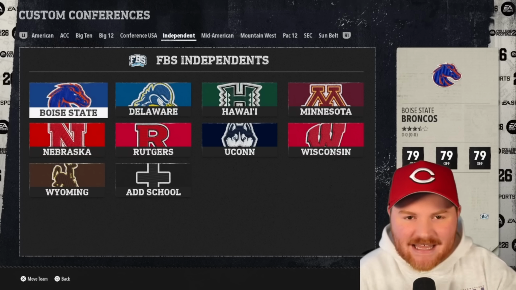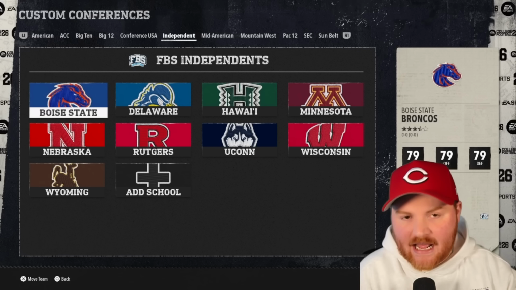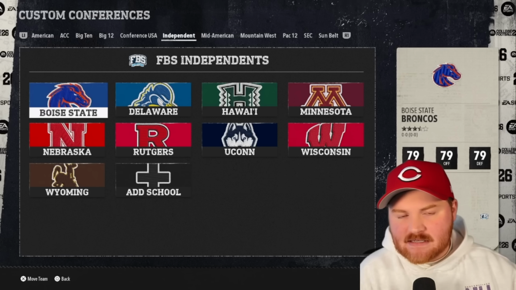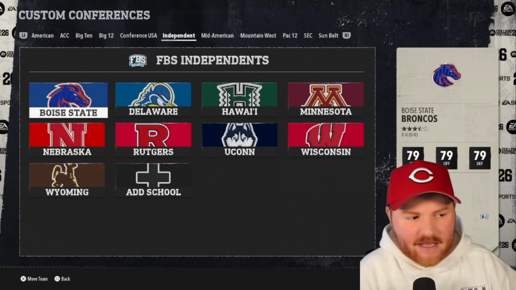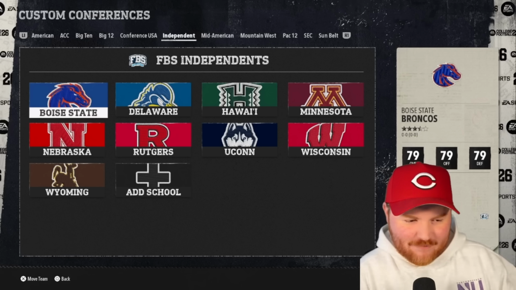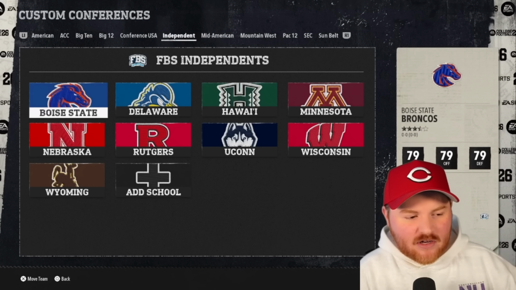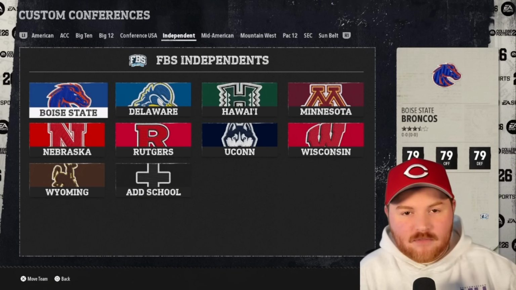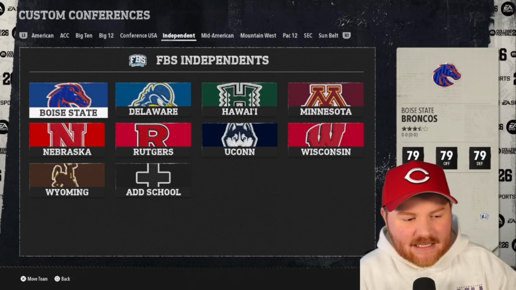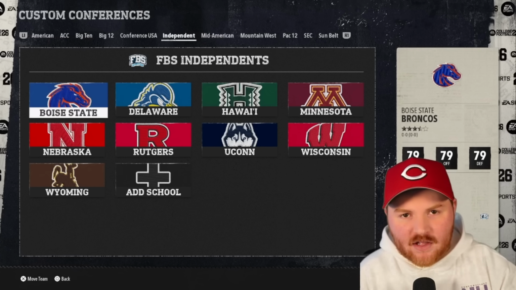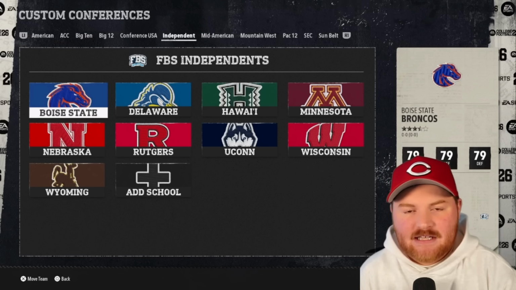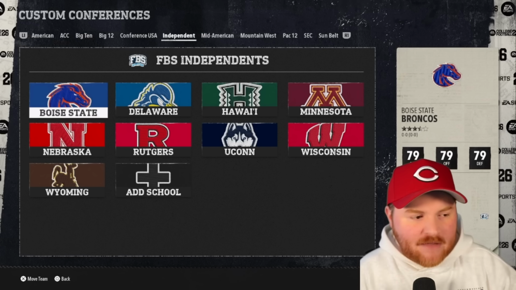Independent teams are teams that did not have another, or do not have another, team from the same state in FBS. So Boise State from Idaho, Delaware from Delaware, Hawaii from Hawaii, Minnesota, Nebraska, Rutgers from New Jersey, UConn from Connecticut, Wisconsin, and Wyoming. All are the only teams in their state that currently compete in top-level college football.